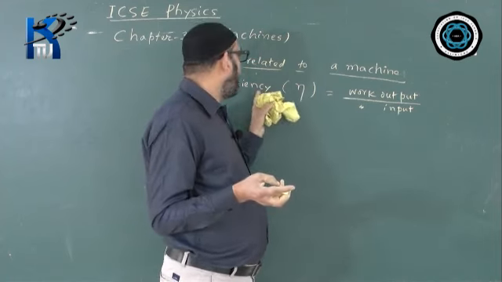You can't create extra energy. Whatever energy you supply, at the most you can get the same amount of energy, but you can't have more than that. That will violate the law of conservation of energy. So this is the definition of efficiency.